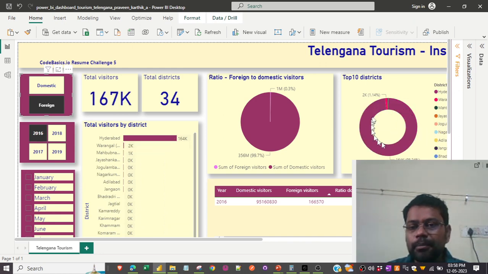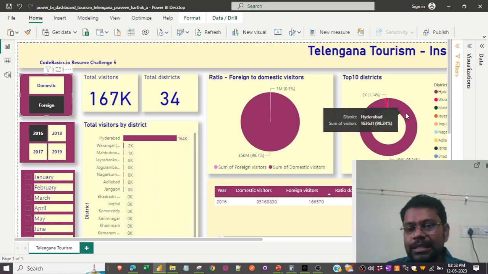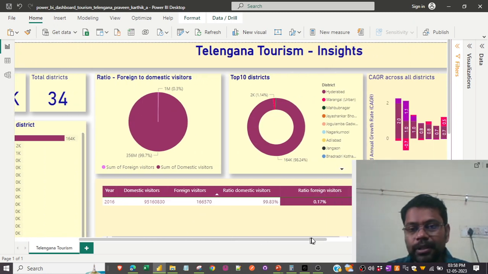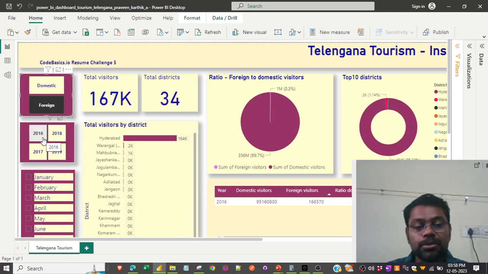See, the top 10 districts visited by the foreign visitors are these. The most is Hyderabad, Warangal, then Mahbubnagar, Jaishankar Nagar. And this is for the year filter 2016. So this way we can filter it out.